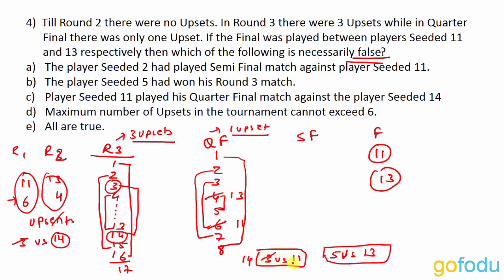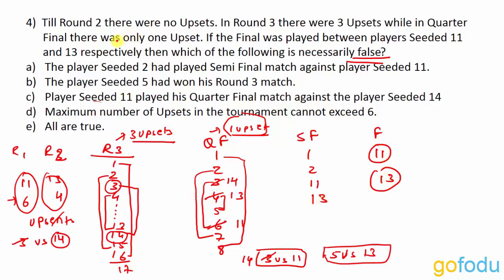So 11 without causing any upset can reach the semi-final. 1 was reaching the semi-final, then 2 will reach the semi-final. 14 was playing against 11, so 11 will reach. 1 we have, 2 we have, 11 we have. And in the match between 5 and 13, 13 will cause the one given upset and reach the semi-finals. So in semi-finals we have 1, 2, 11 and 13, and in the finals we have 11 and 13.